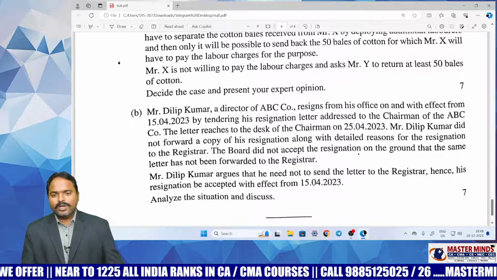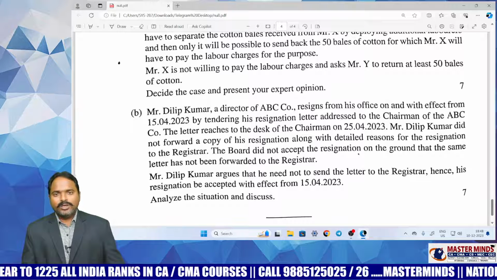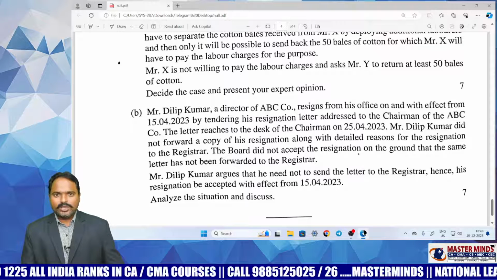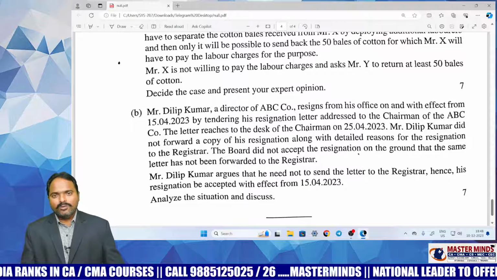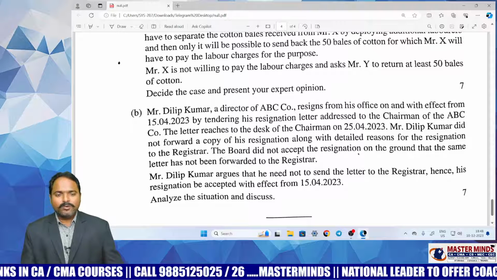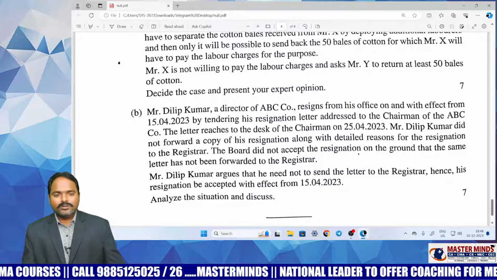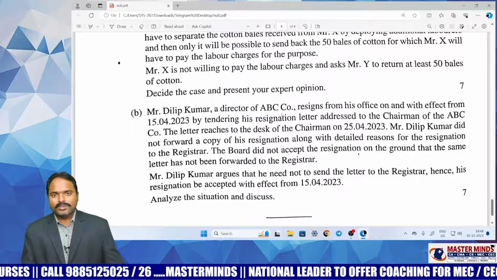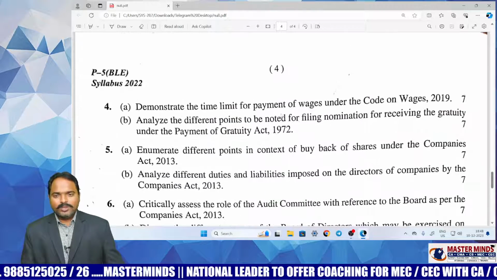Next one is resignation of director. Even though there is no direct practical question in our material, the concept is covered in our material. By reading that concept, you can answer this question. The director has to communicate to the company, as well as to the ROC, about his resignation. Based on that point, there is a last question on resignation of directors from the directors chapter. From that, they asked a small practical question for 7 marks. So conveniently, the student can answer this paper.